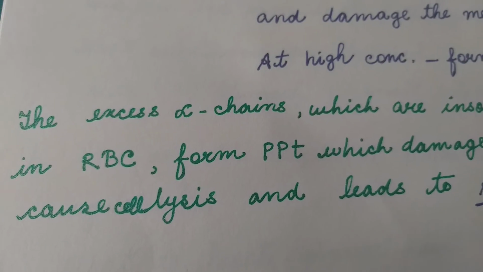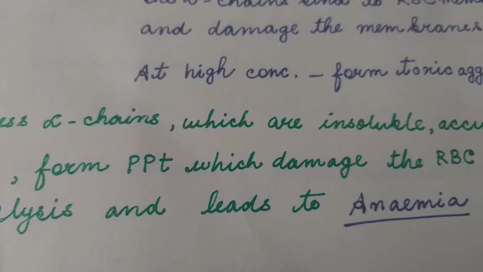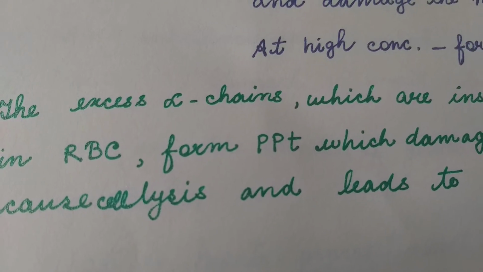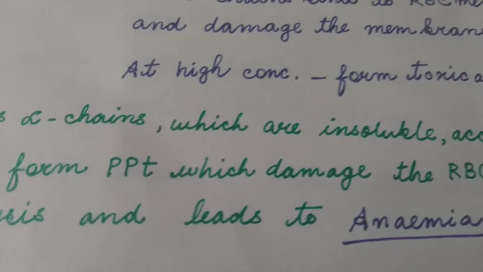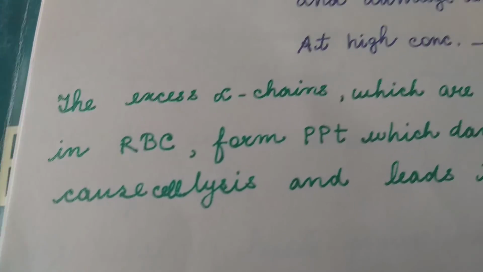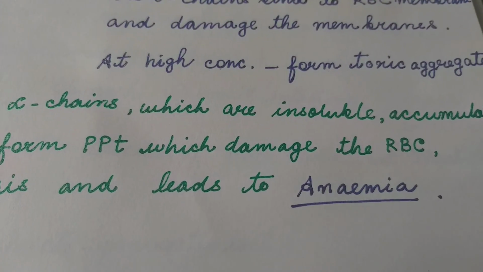The excess alpha chains, which are free but insoluble, accumulate in the RBC, form precipitate, damage the RBCs, causing cell lysis and leading to anemia.